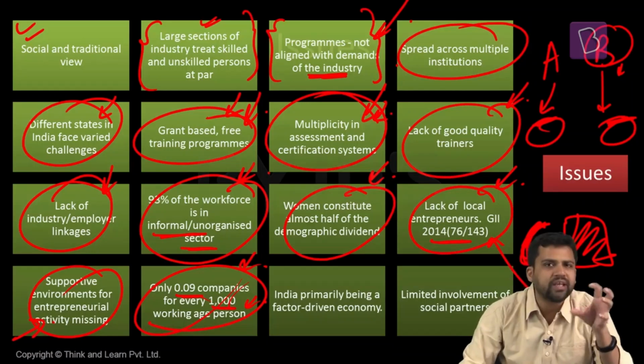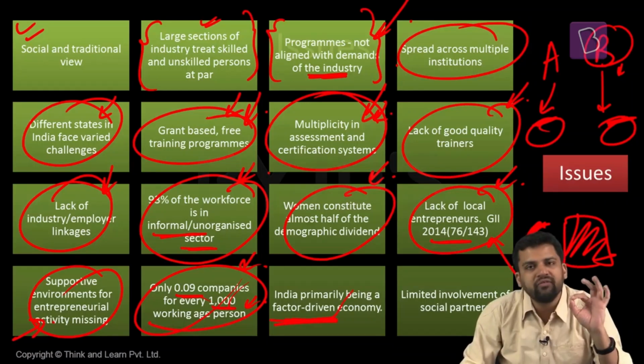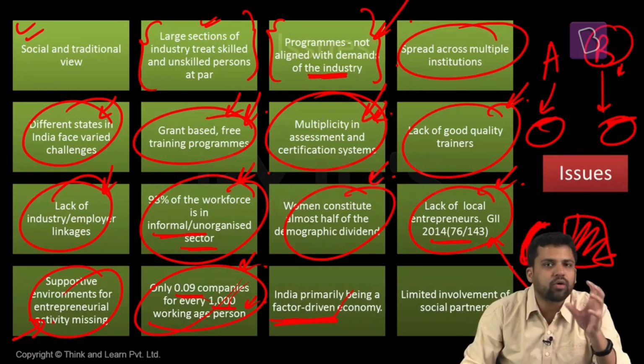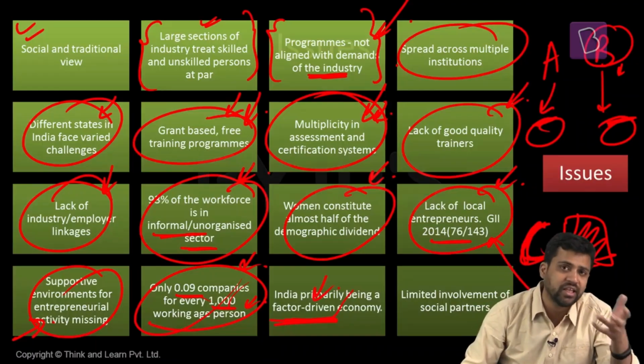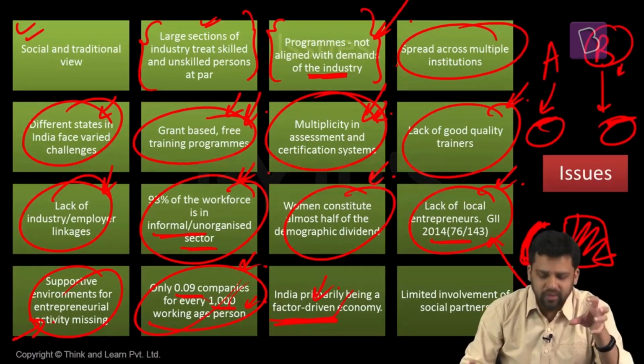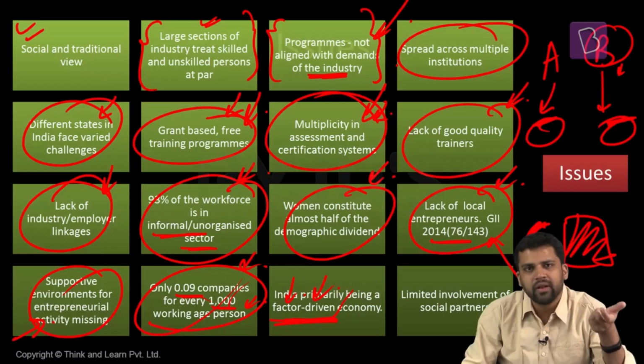And the kind of organizations that we have are primarily factor driven. Now what do we mean by factor driven? The main selling point of the companies we have at present is that the product they sell is cheap. That is the reason they are competitive. How are they able to create cheap products? Because the factors of production are available cheaply. That means labor is cheap.